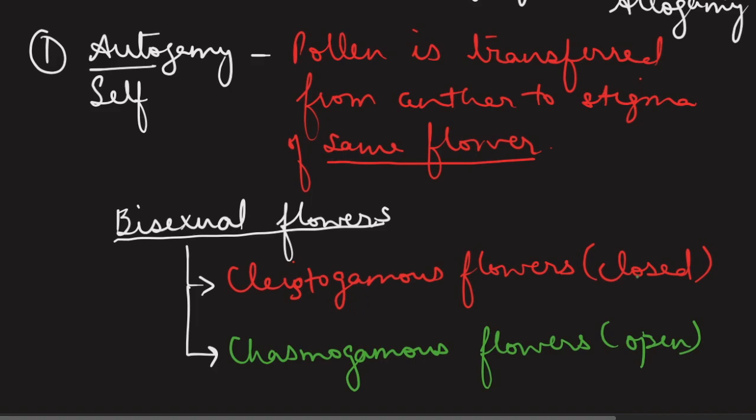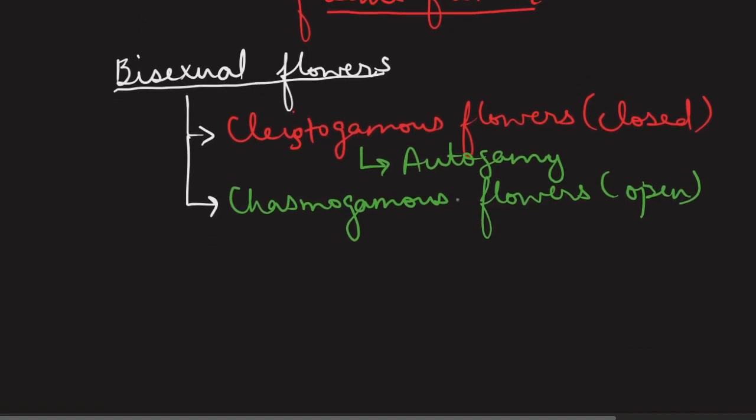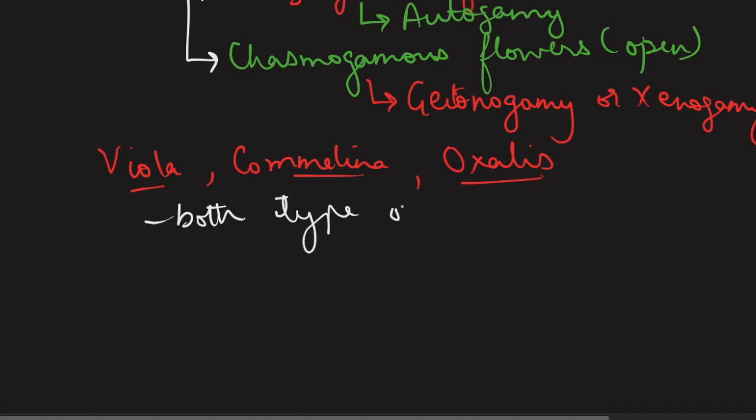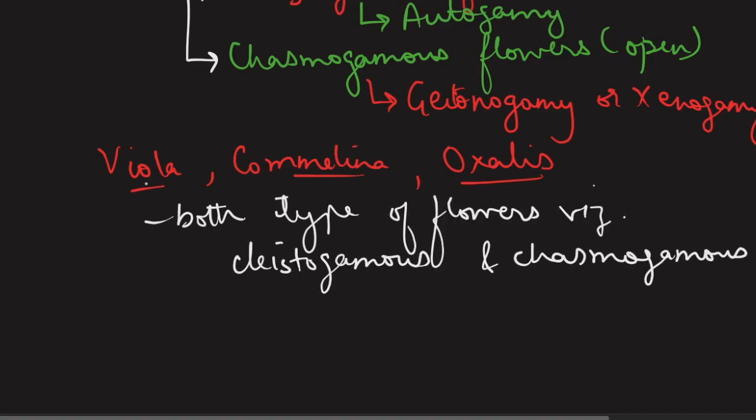So bisexual flowers, if they are closed ones, like if they are cleistogamous, then definitely what they can anticipate is autogamy. But if the bisexual flowers are chasmogamous flowers, then what they can anticipate or what they can support is the type of cross pollination. It means I could either write as geitonogamy or xenogamy, the both kind of cross pollinations. There are some plants like Viola, Commelina and Oxalis who possess both type of flowers, namely cleistogamous and chasmogamous.